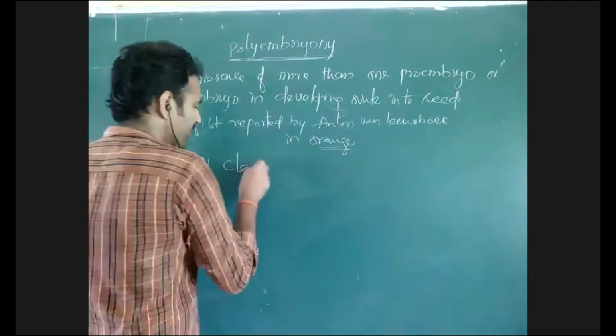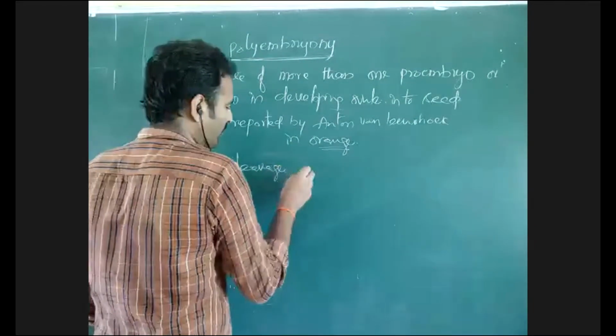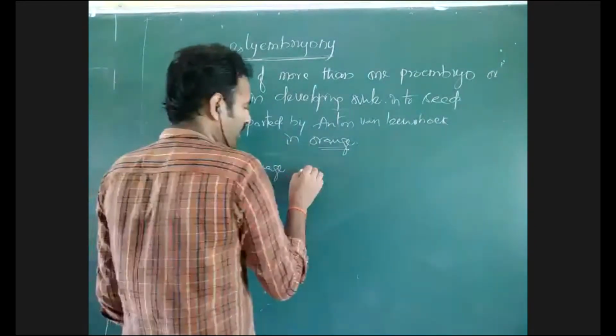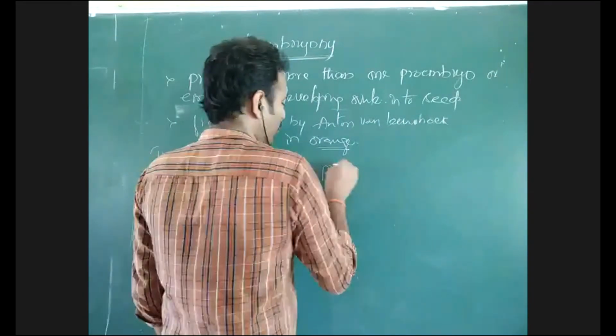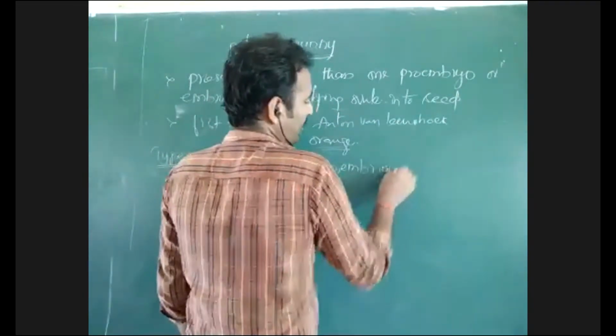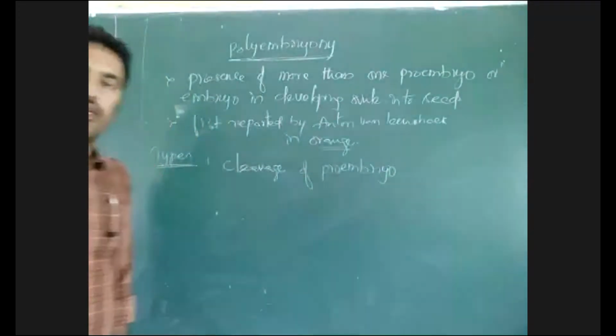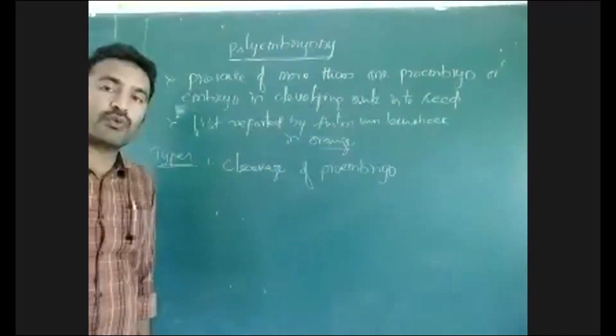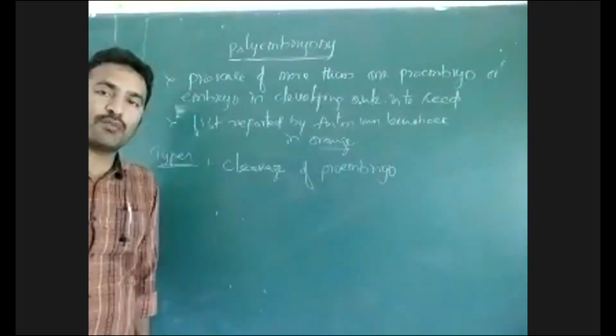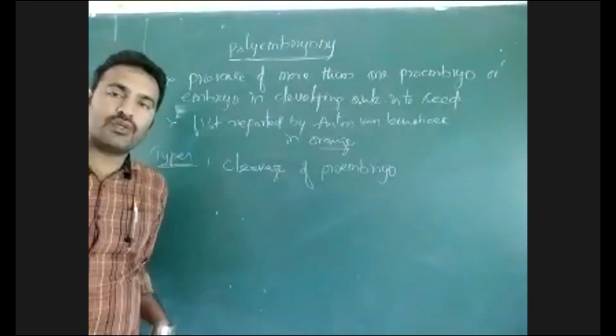A reason for development of more than one embryo may be cleavage of proembryo. What is proembryo? You know, in embryogenesis we discussed proembryo.